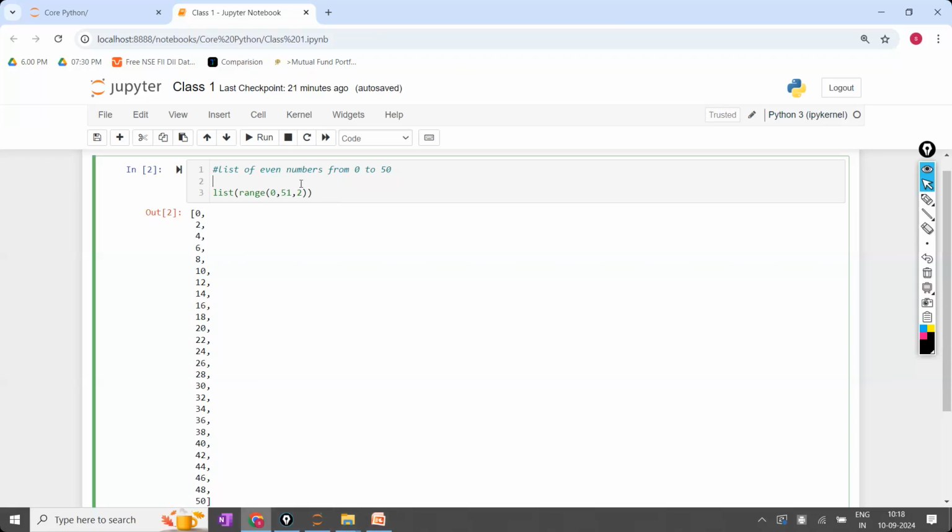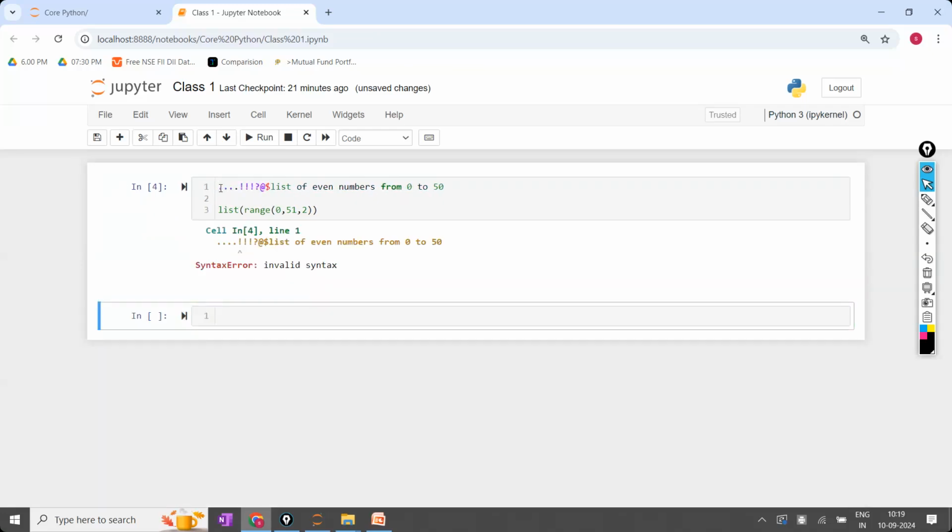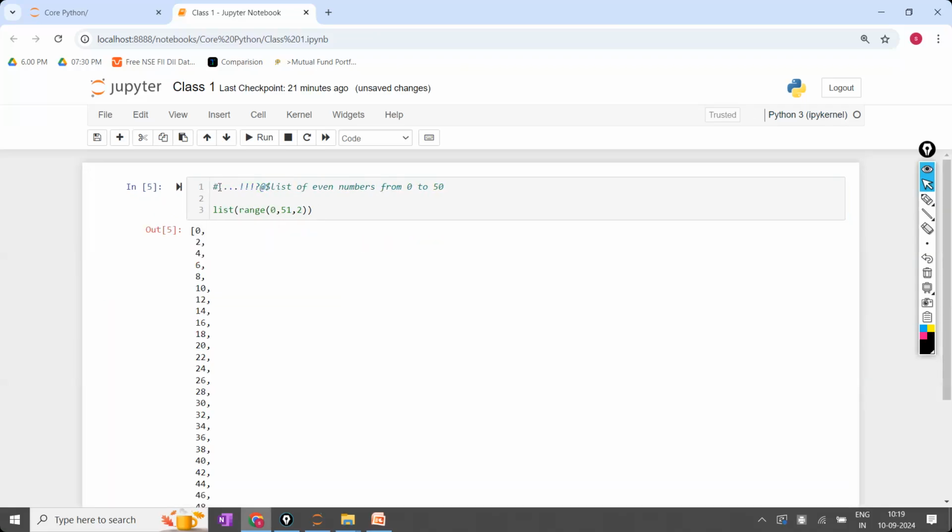These comments are ignored by Python. The moment you execute the program, it will simply ignore them. Whatever you have written after the hash, Python will not consider. You can keep dots, arrows, question mark, dollar symbol, whatever you write; once you have written the hash, everything after that is neglected. If you write the same thing without the hash, it is considered as Python code and it will throw the error. If you write the hash, that line is ignored.